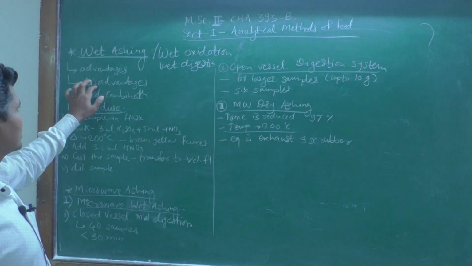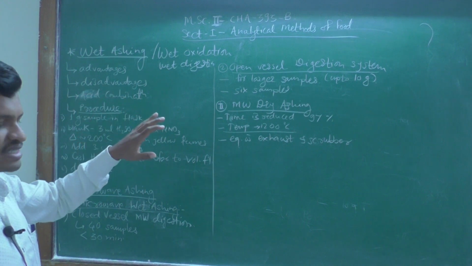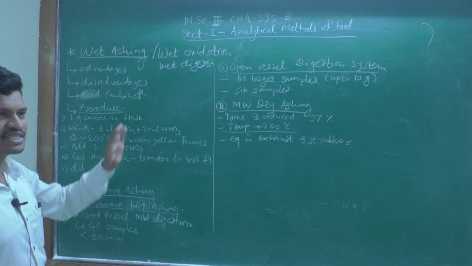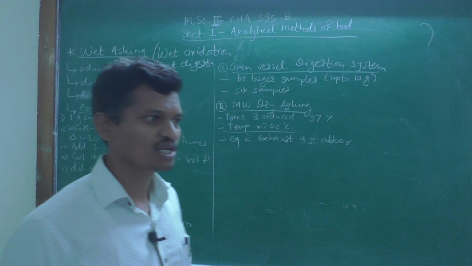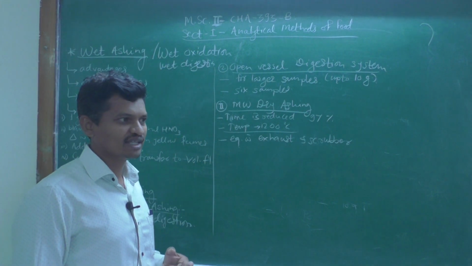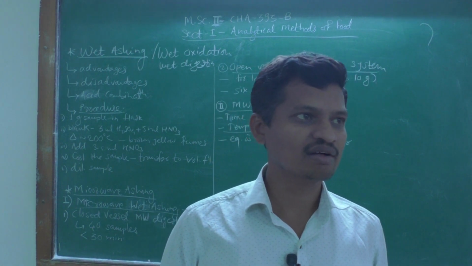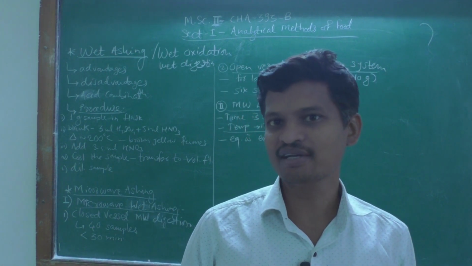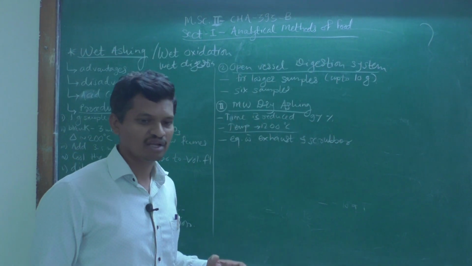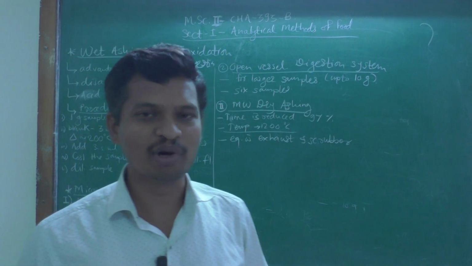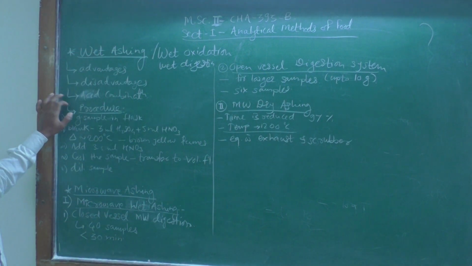Now, as I have discussed, one disadvantage is that we have to use acids here. Different acid combinations can be used for this wet analysis, and these are nitric acid, that is HNO3, then sulfuric acid and perchloric acid, and then sulfuric acid with hydrogen peroxide. Such combinations can be used, and these combinations depend on the type of food material and the type of analysis.